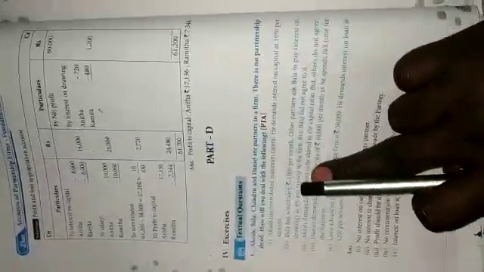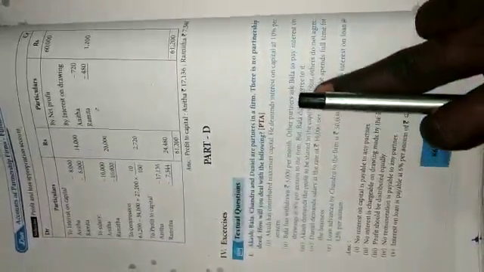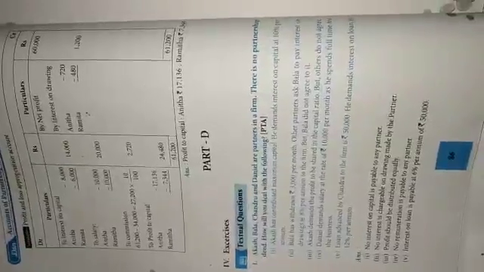Then Bala has withdrawn rupees 3,000 per month. Other partners asked Bala to pay interest on drawings at 8% per annum to the firm, but Bala did not agree to it. Now you see here, partnership deed is not maintained. So the provision says no interest on drawing can be charged to any partner. That you have to write as the answer.